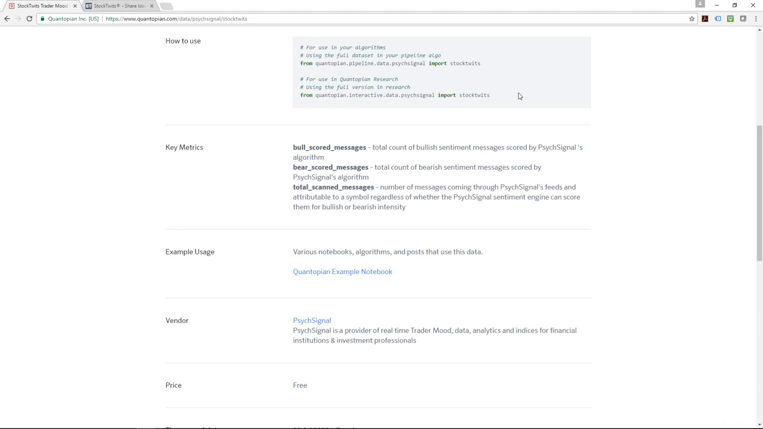What are the key metrics or data that's provided? You have the bull scored messages, which provide the total count of bullish sentiment messages scored by Psychsignal's algorithm. The second one is the bear scored messages, the total count of bearish sentiment messages scored by Psychsignal's algorithm. And the third and last one is the total scanned messages, the number of messages coming through Psychsignal's feed and attributable to a symbol, regardless of whether the Psychsignal sentiment engine can score them for bullish or bearish intensity.